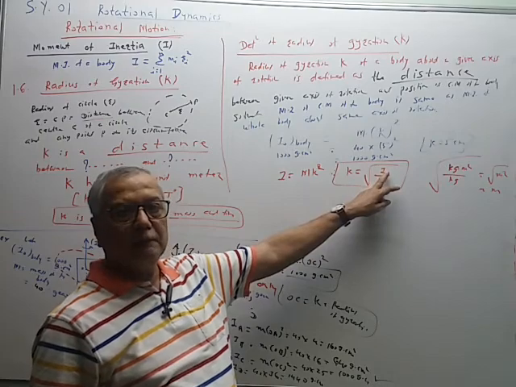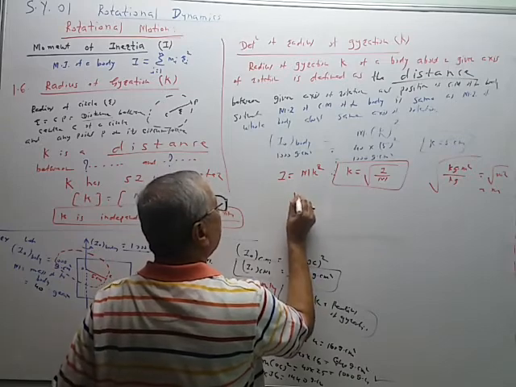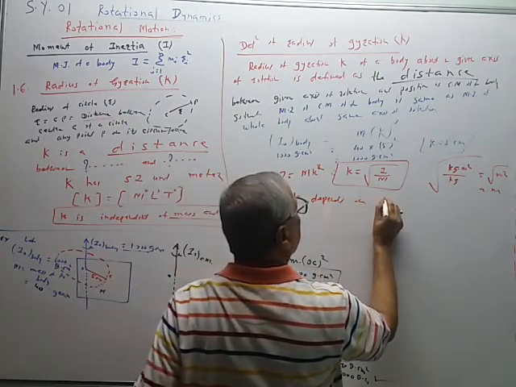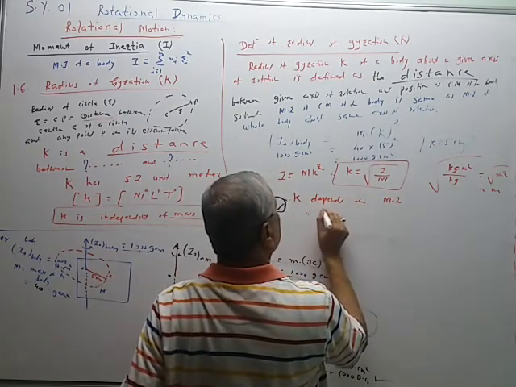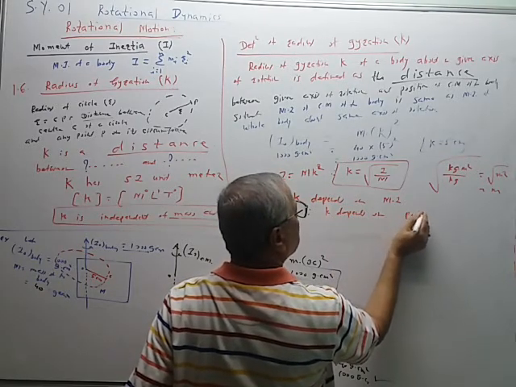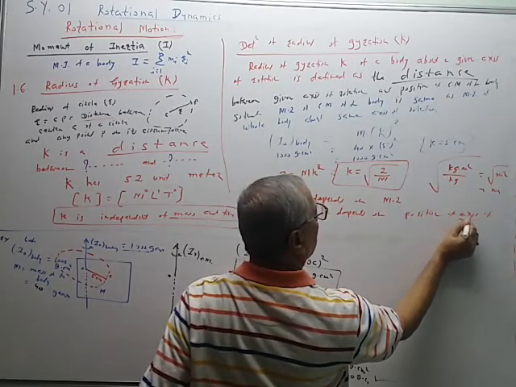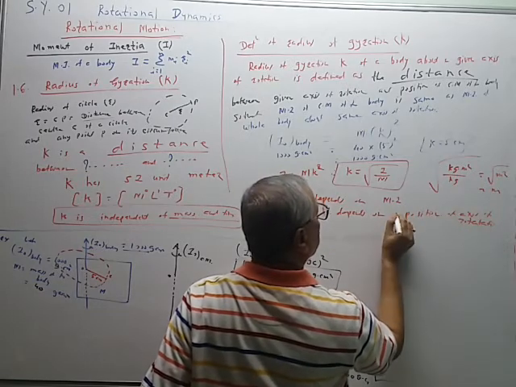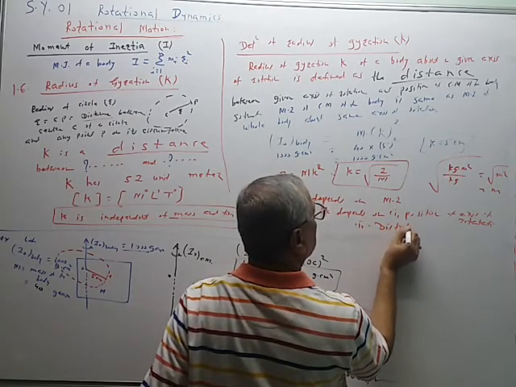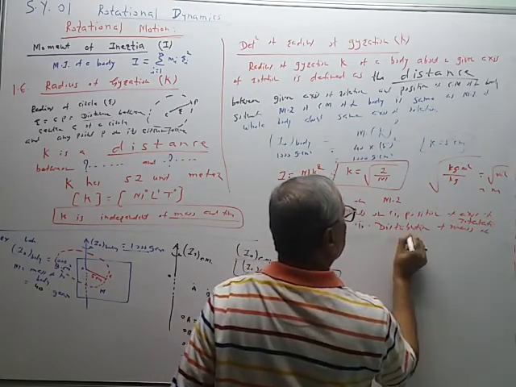It depends upon I, and I depends upon, that is, we know the dependency factors of K. So K depends on MI. Therefore K depends on position of axis of rotation, and it depends upon the distribution of mass of the body.